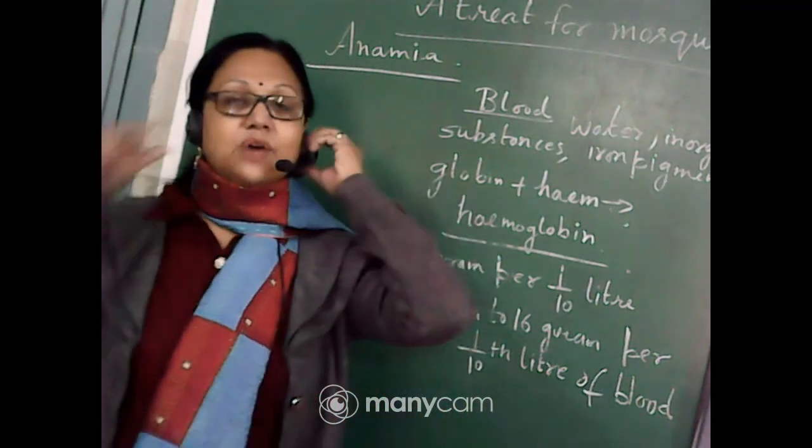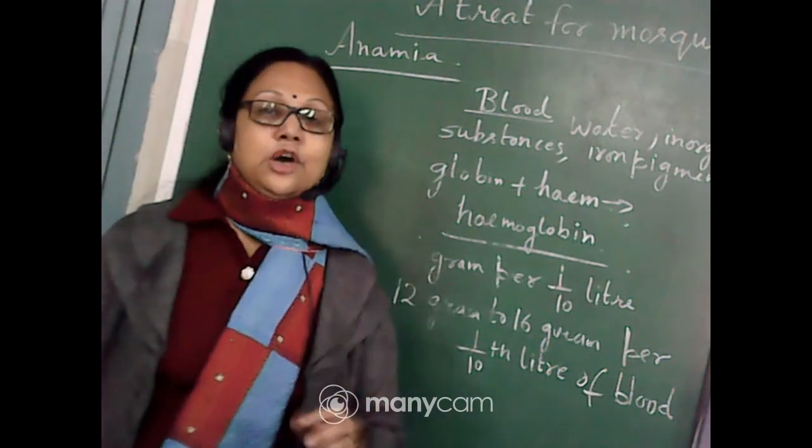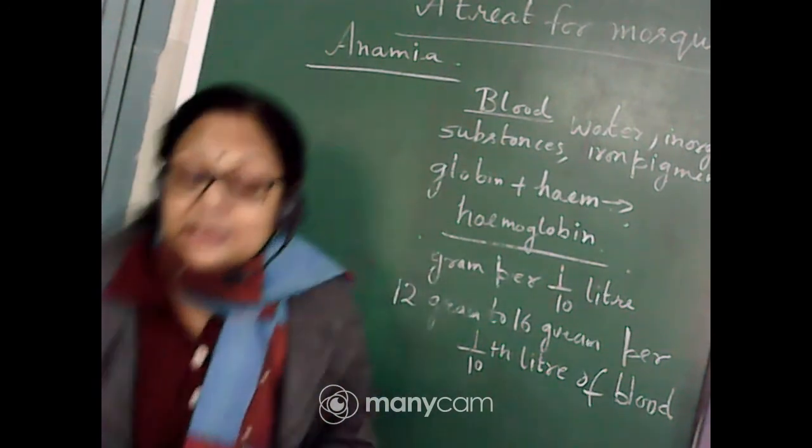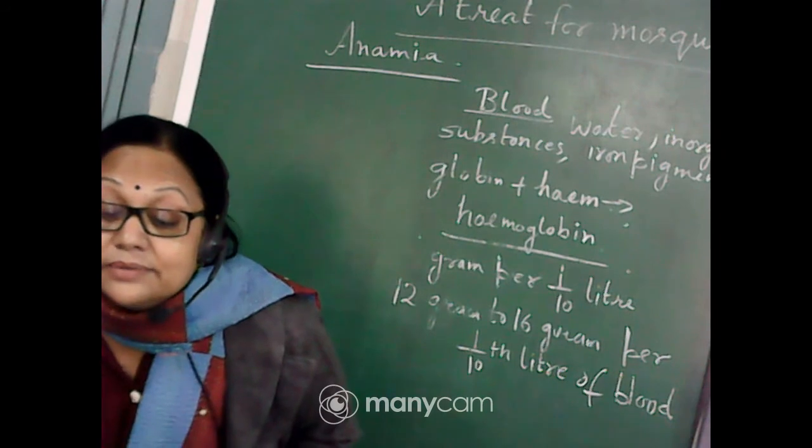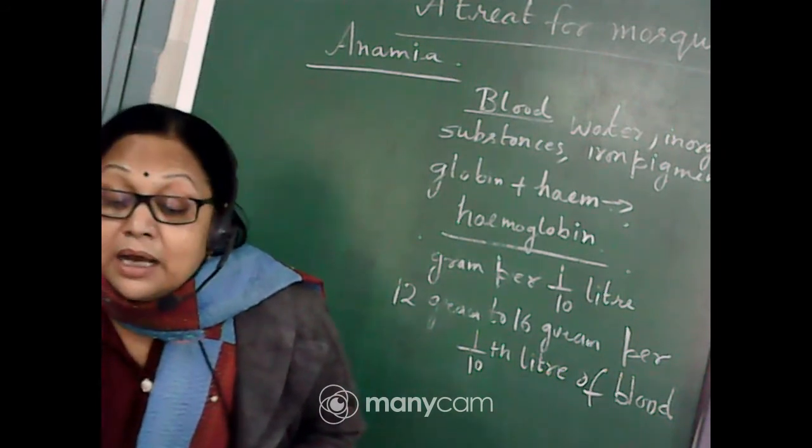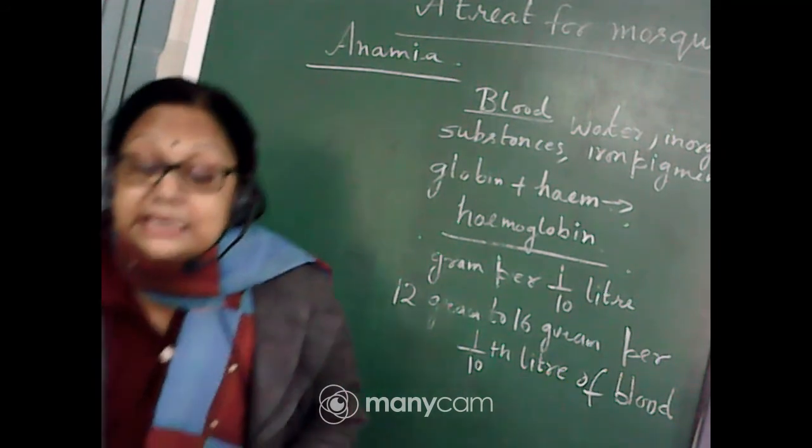So we will take out 1 liter of blood, and 1/10 part of that liter is actually a deciliter. Deciliter is what it is called.